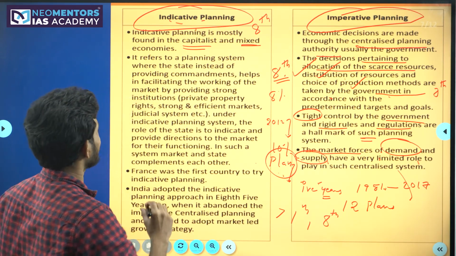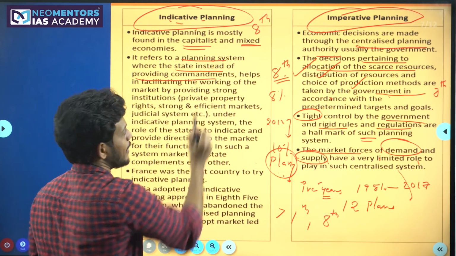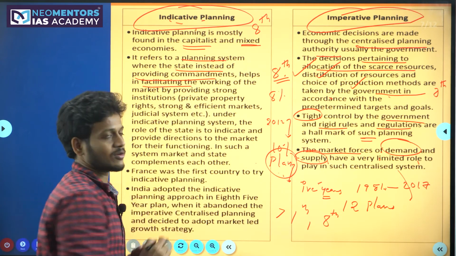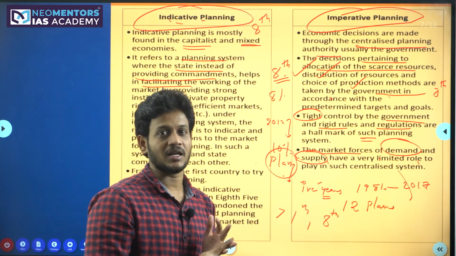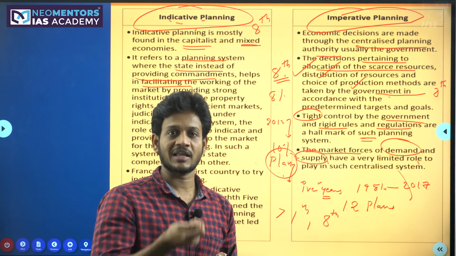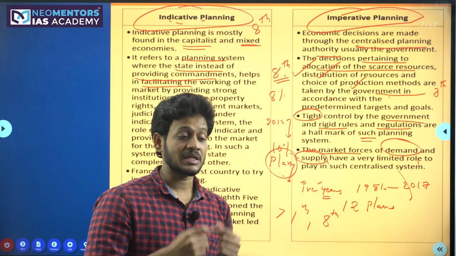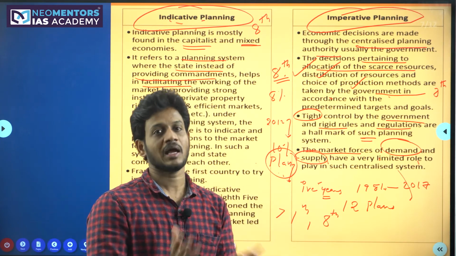In the second point, it refers to a planning where the state, instead of providing commandments, won't command anyone, but will facilitate. So there is a difference. What is the difference between a regulator and a facilitator? A regulator does only two things, either stop or start, right? But a facilitator will create an environment where everybody can function, everybody can work.